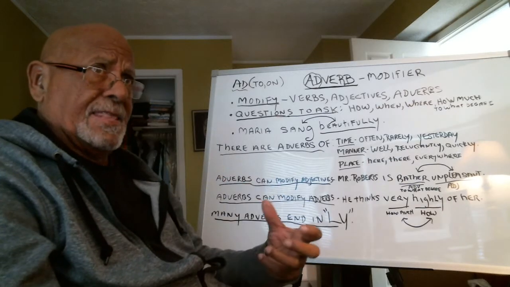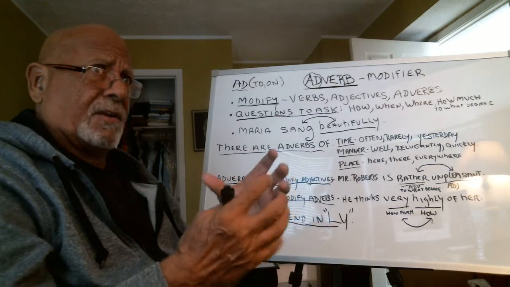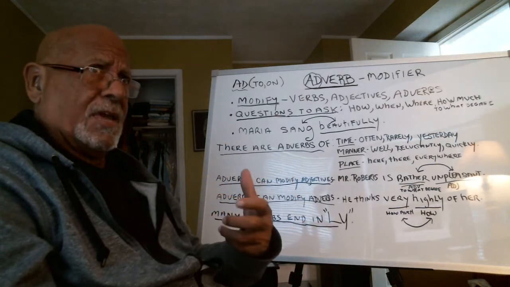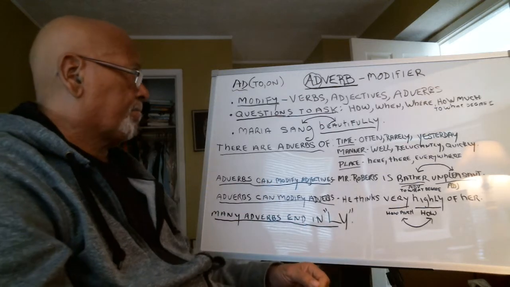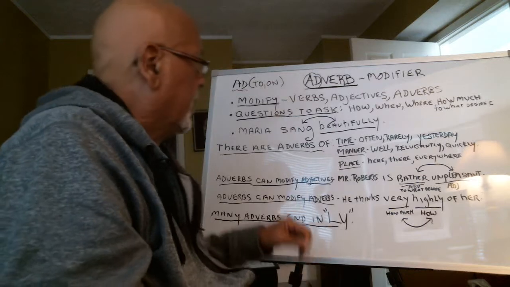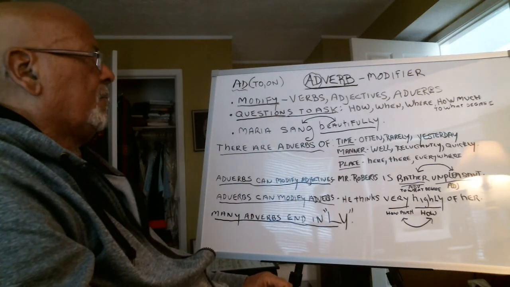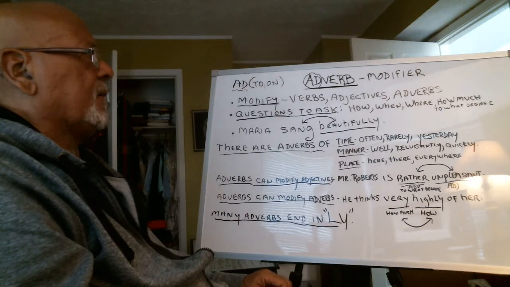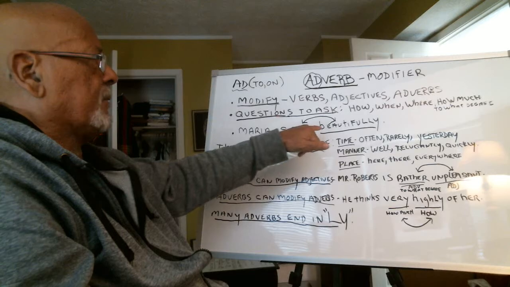Sometimes we cannot ask the question how much because it's kind of confusing. So we have to ask the question to what degree or to what extent. Okay? So let's look at a sentence here. Maria sang beautifully.